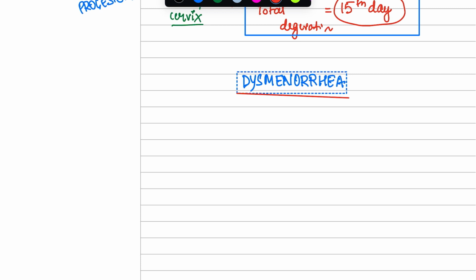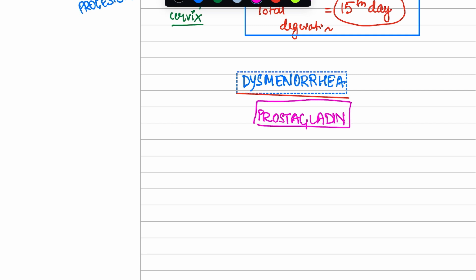Think, if the cervix is always dilated, then there will be no formation of endometrium because the blood will keep falling, right? So to stop this, the cervix is not always dilated. So how does it dilate at the time of the menstrual cycle or on the day of menstruation? So there is a substance known as prostaglandin. You might have heard of this, right?